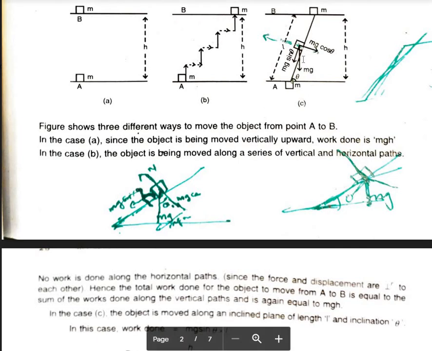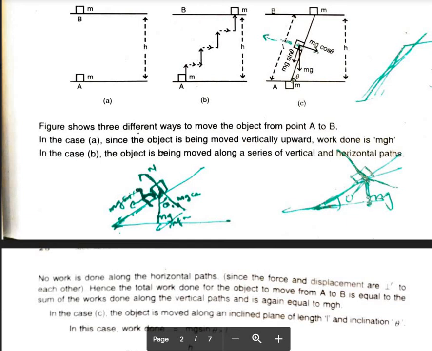If theta is this angle, what is this? This is the direction of gravitational force mg. If this is theta, what is this? This is mg cos theta and this is mg sin theta. So here this is the path of the object. The particle is moving from A to B through this length.